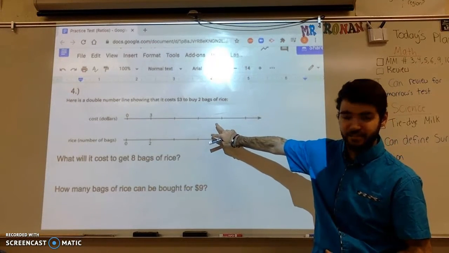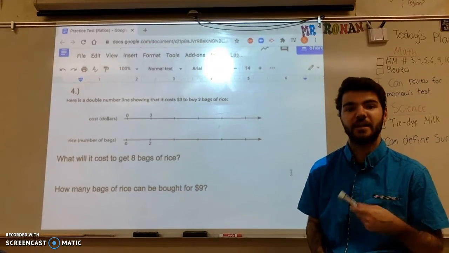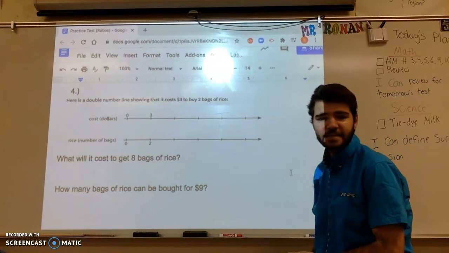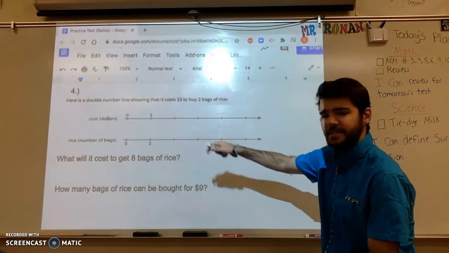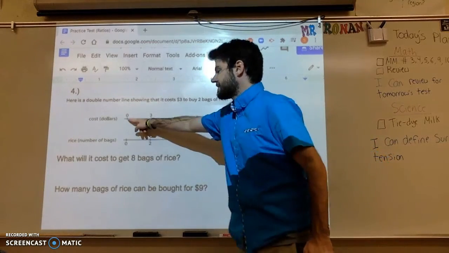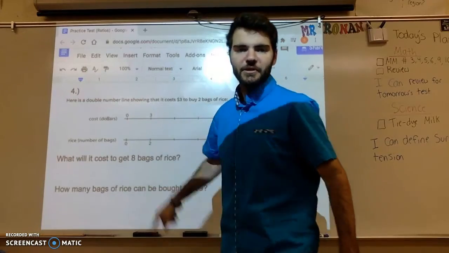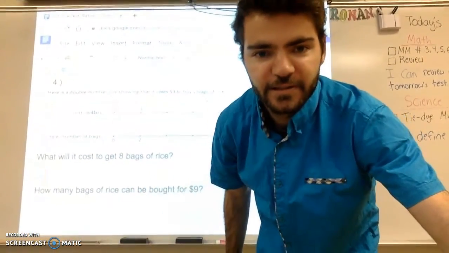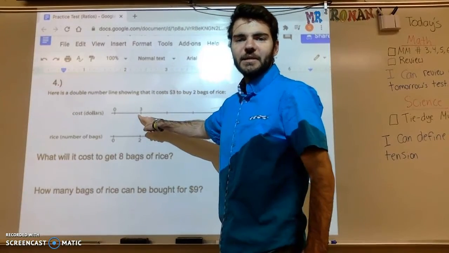I see this double number line and I see tick marks that don't have numbers next to them. So we're going to fill out these missing tick marks. We'll start with this number line at the top, the one that says cost in dollars. Okay, and I see that we start with a 0 and then we jump over to a 2. I'm sorry, that's not a 2. Can you guys see that? That's a 3. So we start at a 0 and then we get all the way to a 3.